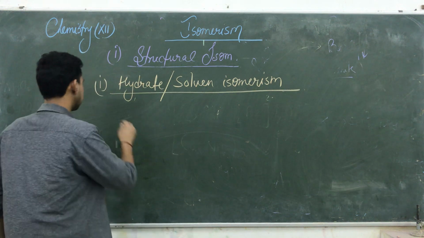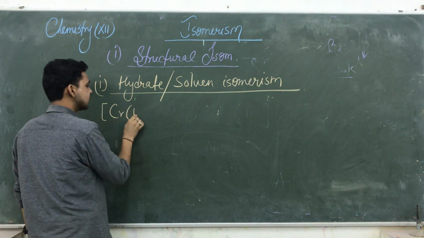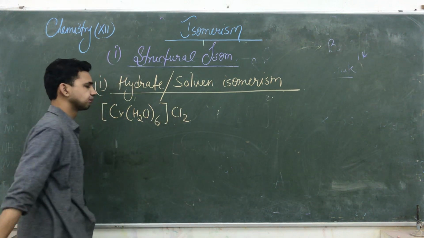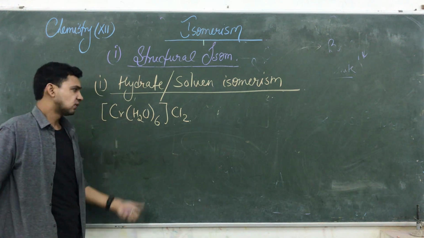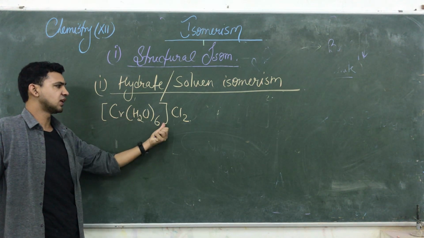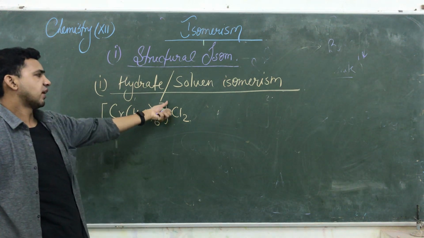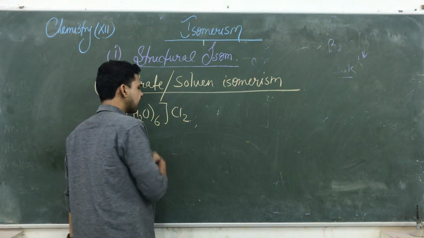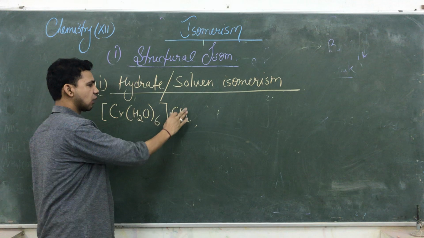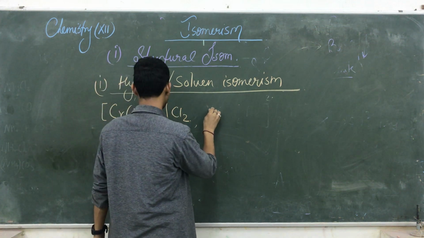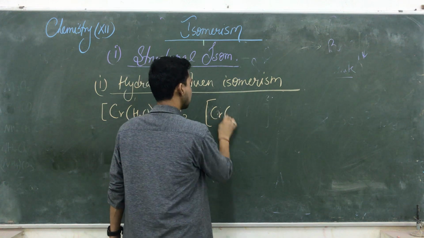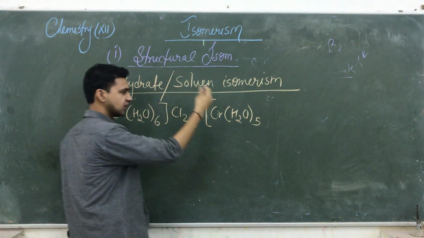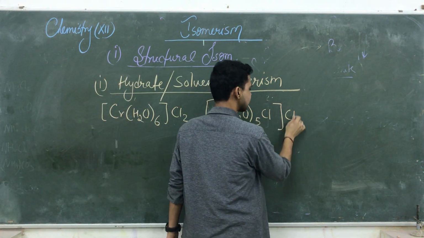I'm just giving you an example. We have a few examples of chromium. Cr(H2O)6 with Cl3 outside the bracket. Its name is hexaaquachromium(III) chloride. Outside having a negative charge, so we don't add the suffix, we just say chloride ions. But what happens? Sometimes the H2O moves outside and Cl comes inside. The other compound is Cr(H2O)5Cl, take one H2O out and bring one Cl from outside inside, with Cl2 and H2O outside.